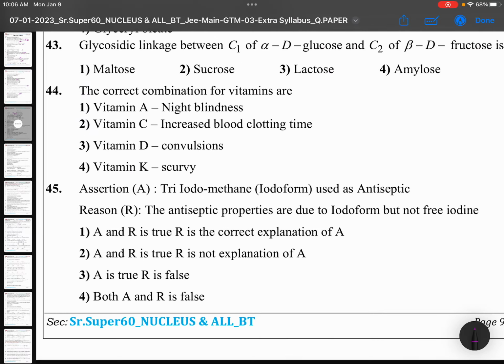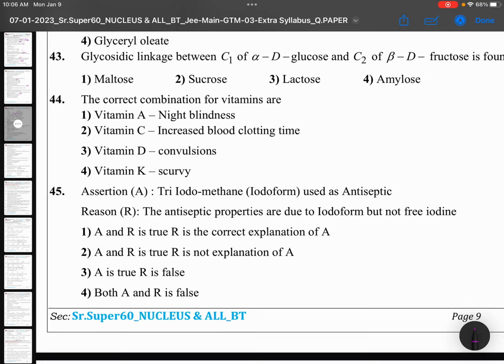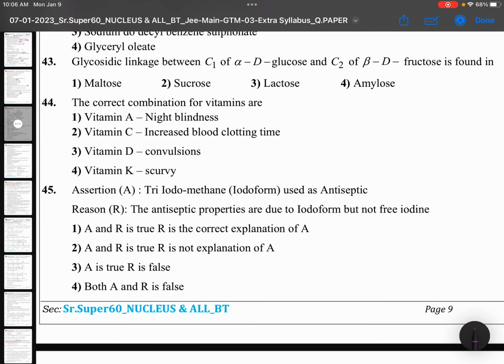All questions are memory based only till now, because all physical chemistry questions will come in numericals, right? Glycosidic linkage between C1 of alpha D glucose and C2 of beta D fructose is found in? Okay. Sucrose, no doubt in that one. In sucrose, it is a direct question. I think all of you remember this one.